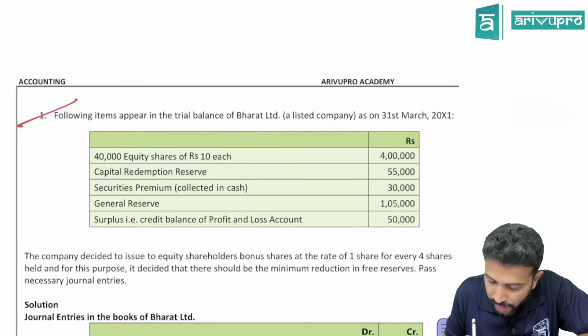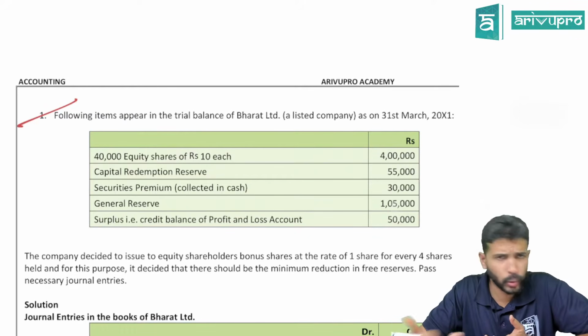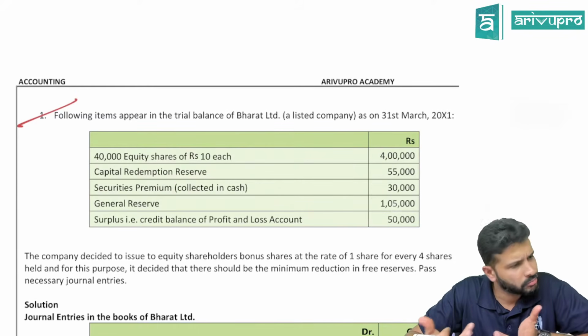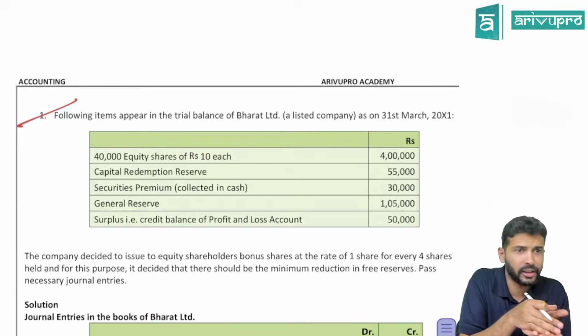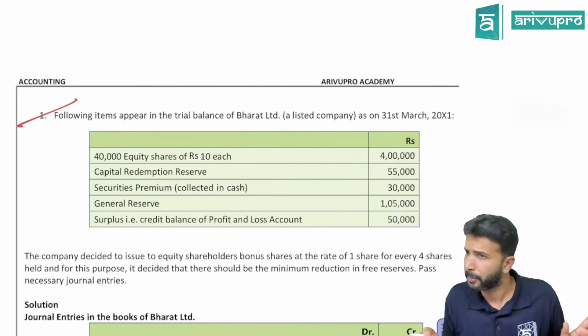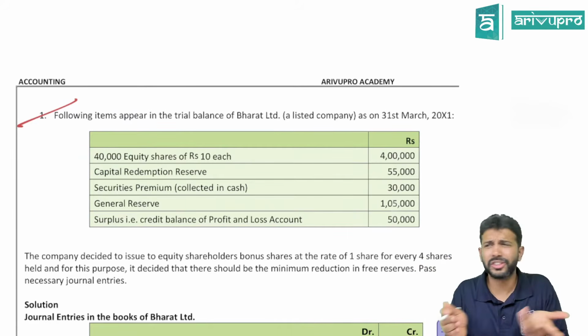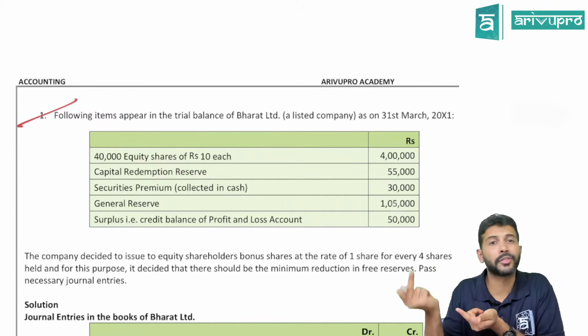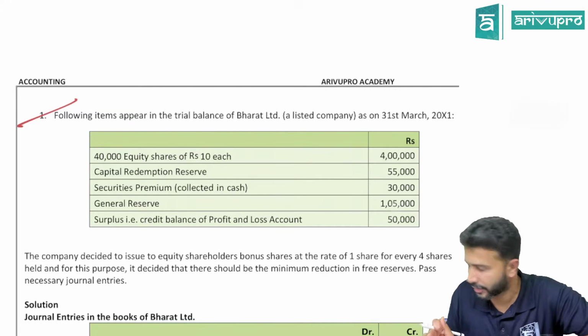The following items appear to be in the trial balance, and all these questions are anyway from ICAI material. So if you don't want to print our books, you can also refer to the ICAI materials. That's also fine. Some additional questions may not be there in the ICAI material, that alone you may have to print. The majority of our questions are straight from ICAI. Some questions, if I feel the order is not good, I would have referred to some private books and modified the question. Otherwise, it's pretty much the same as ICAI.